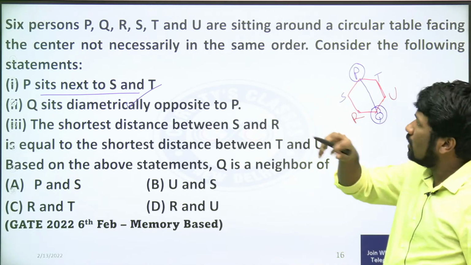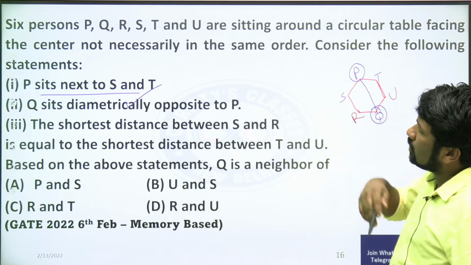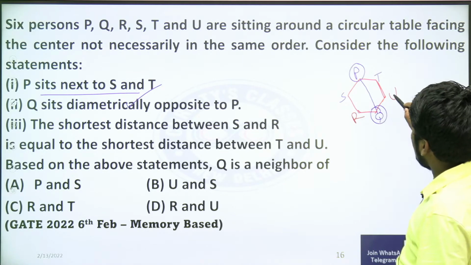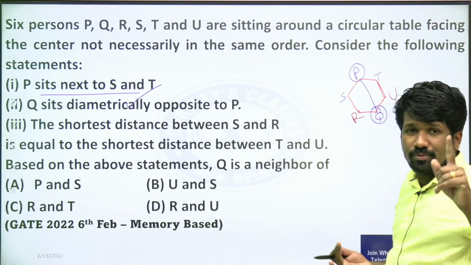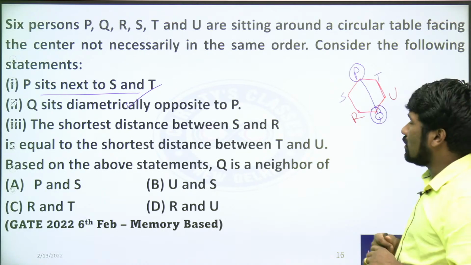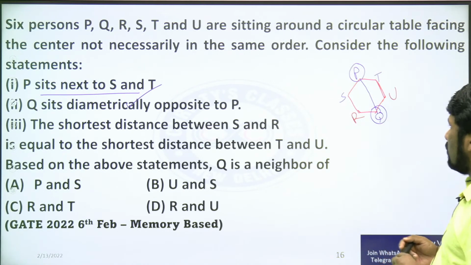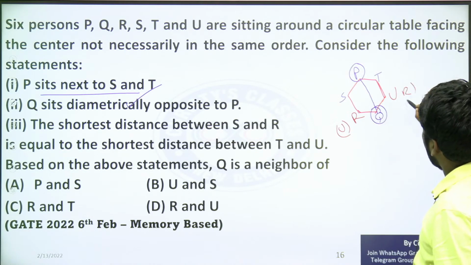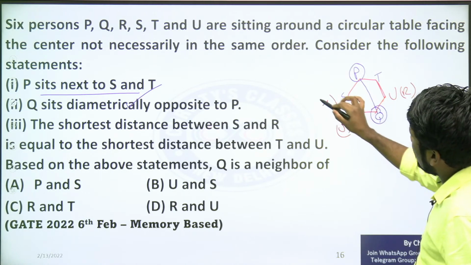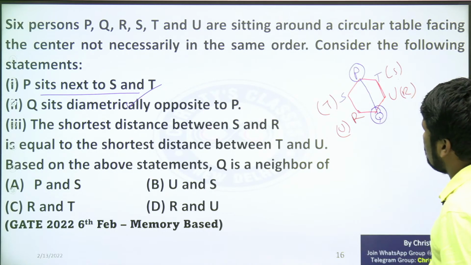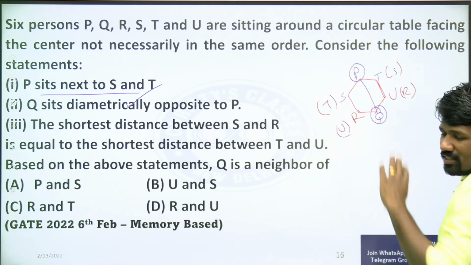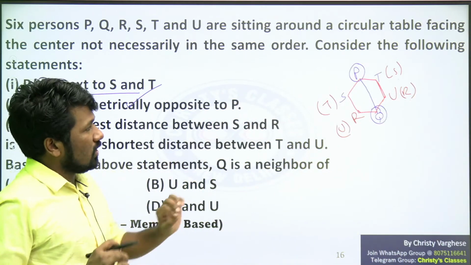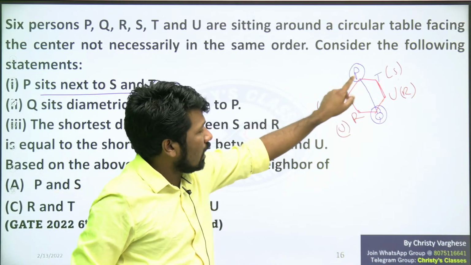It is actually a circle. The question says they are sitting around a round table, so we can assume that they are equally spaced. So definitely R here, U here, or vice versa is also possible. Keep that in mind. When you conclude the answer, only taking all the possibilities can you conclude. U here, R here also is possible. Similarly, T here, S here is also possible, as I told in the beginning. So totally 4 possibilities are there, 4 realities are there. Due to lack of space and time, I am just representing one of the pictures, but remember the other cases are also possible.